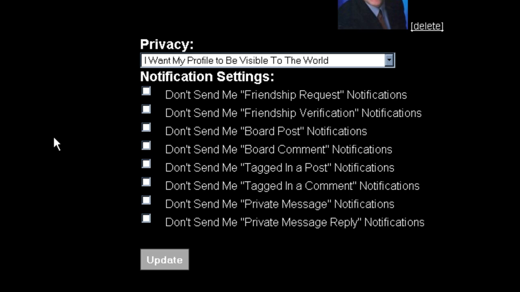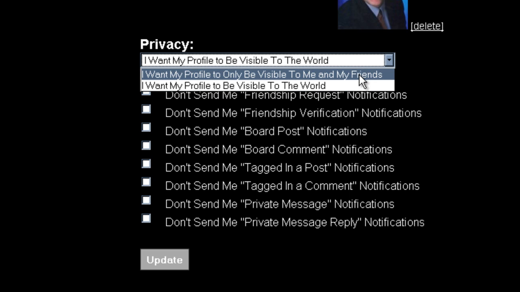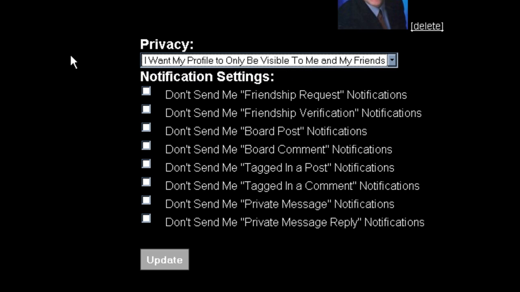But let's say a doctor is making modifications to his profile, then instead of removing it completely, he could change the status to be available only to him and his friends, and that way any visitors to the site wouldn't be able to access it.